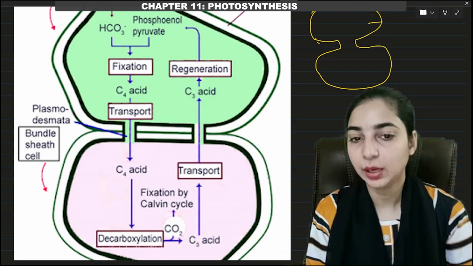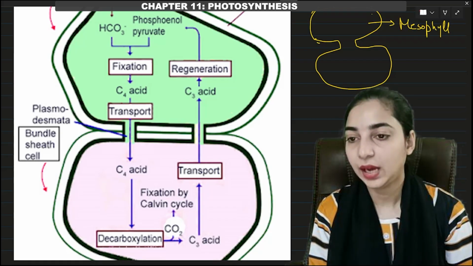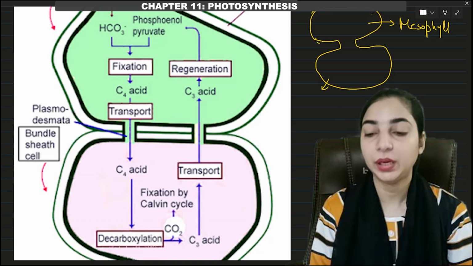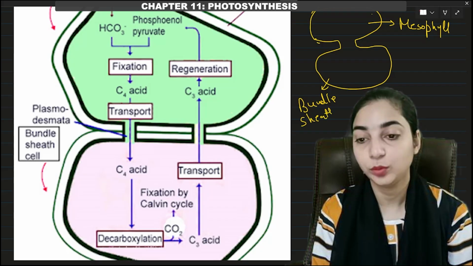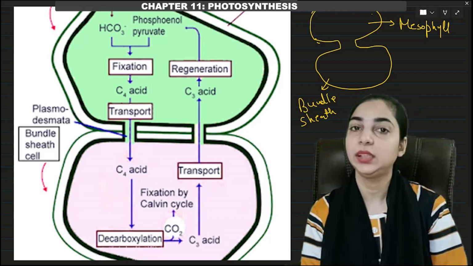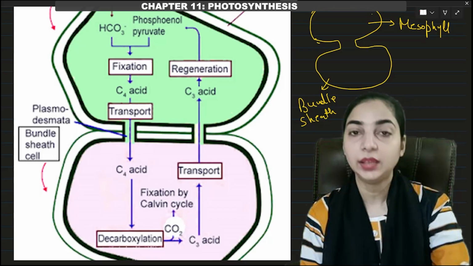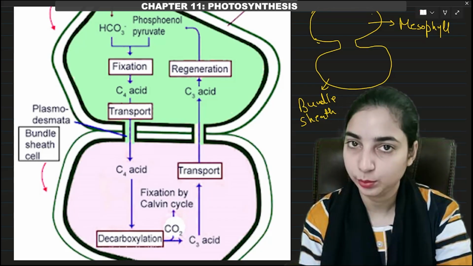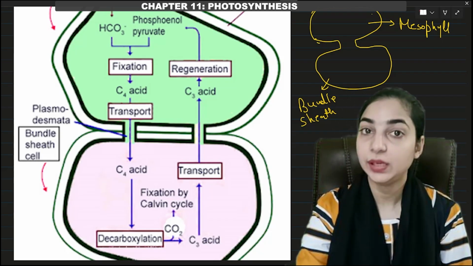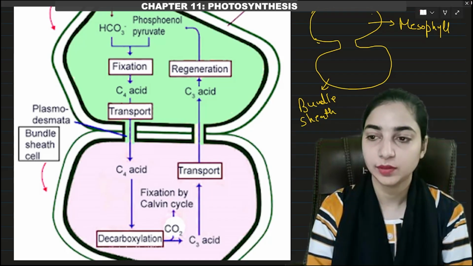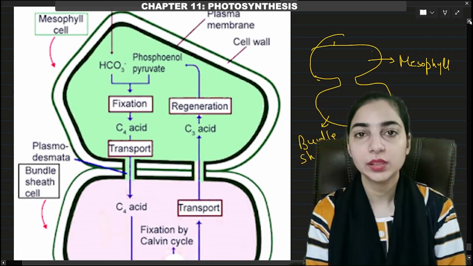The first compartment, the upper one, is the mesophyll cell. It represents the mesophyll cells, and the lower compartment shows you the bundle sheath cells. Bundle sheath cells are present only in the C4 plants, not in the C3 plants. Okay, in C3 plants only mesophyll cells were there. We have studied the Calvin cycle that takes place in the mesophyll cells of the C3 plants, but here the Calvin cycle will not take place in the mesophyll cells. It will take place in the bundle sheath cells. This is one of the differences. So what will happen in the mesophyll cells of the C4 plants? Let's see.